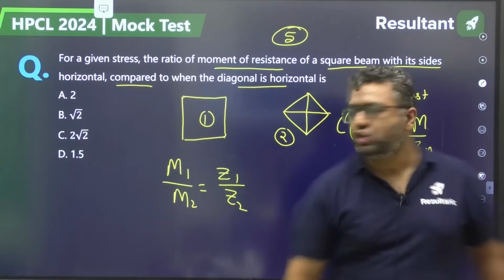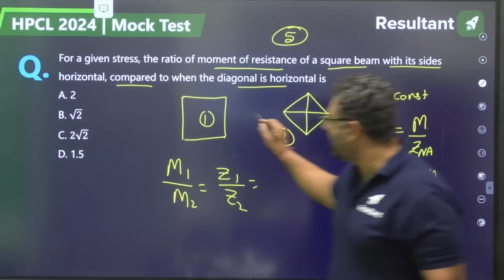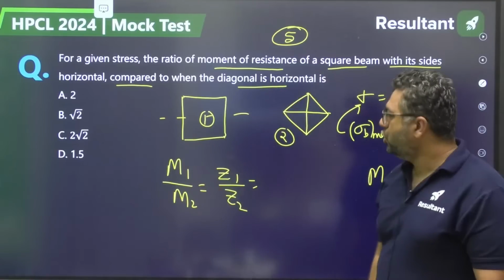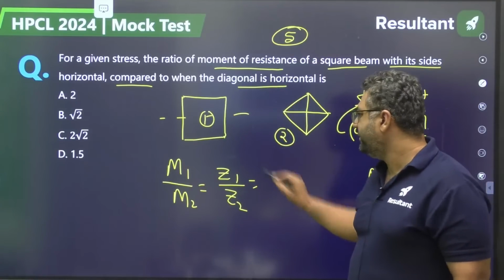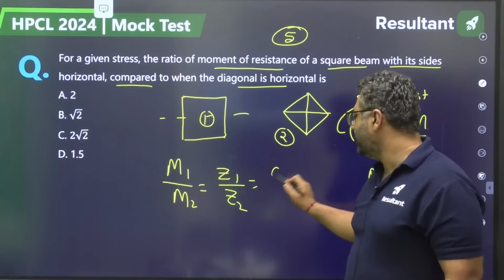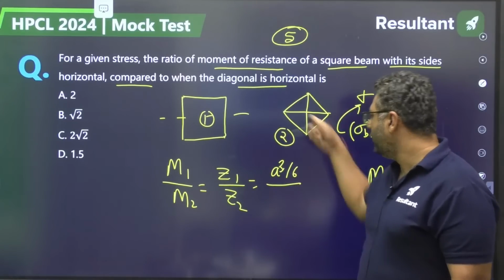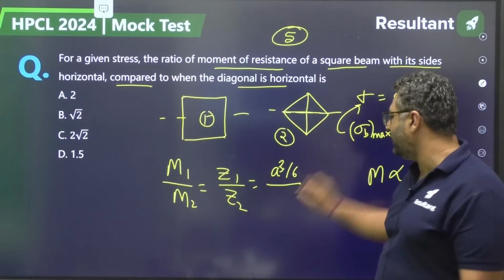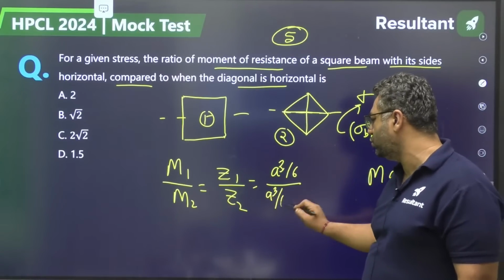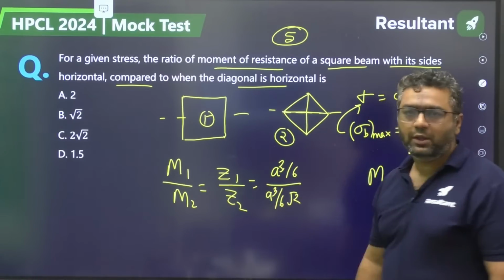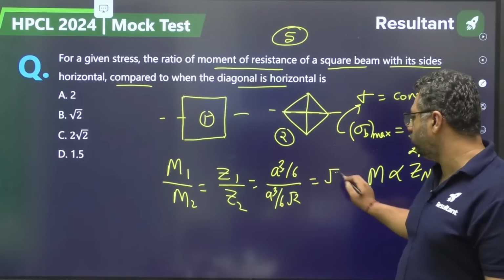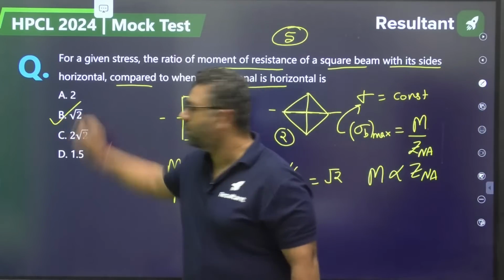So for the first case, if this is the neutral axis, this is a square section, so it is a cube by 6. For this section, when we find out about the neutral axis, it is a cube by 6 root 2. So the answer will be coming out to be root 2. B is the right answer.